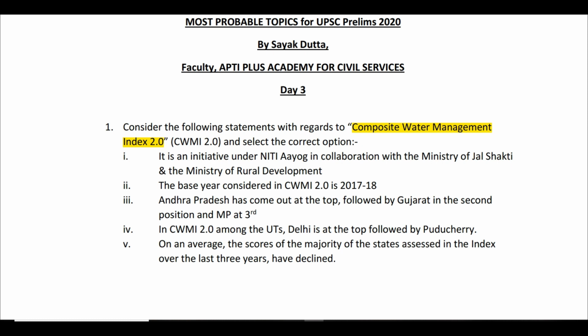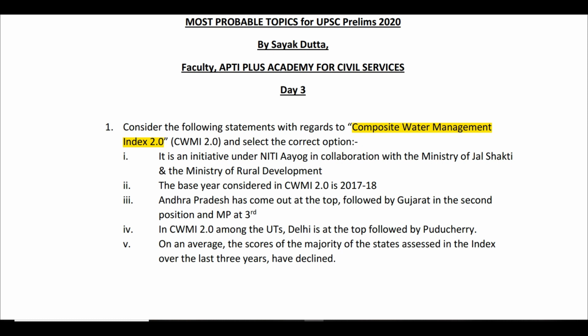The second statement is saying that the base year considered in CWMI 2.0 is 2017-18. Base year means the year against which the improvement will be measured. When we are talking about composite water management, it means how well a particular state or union territory has been able to manage its water resources, which means they have ensured that there is no wastage of water.